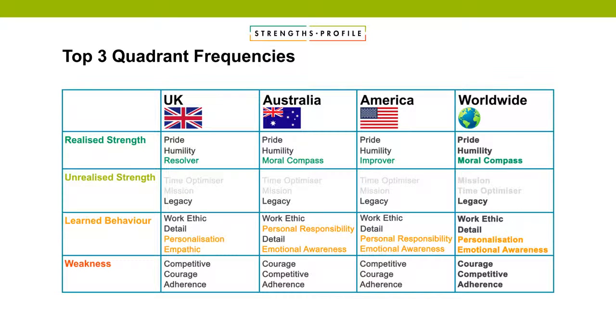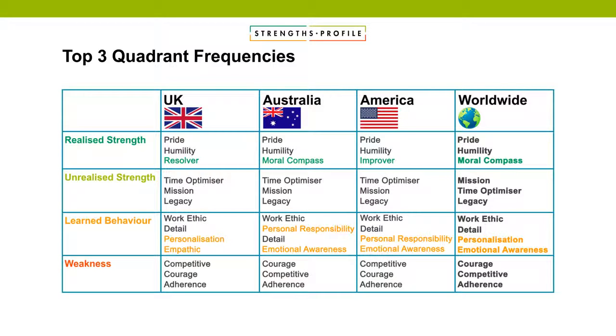And again, legacy may be making sense. This is about making a lasting impact. How can people do this on a daily basis? How can people feel that they are utilising this? And that's something that you can support with, but it may make sense around why these are the more common unrealised strengths as well. Equally around time optimizer as well. We want to make use of our time. We do make use of our time, but those that are good in it can always make use more of their time.